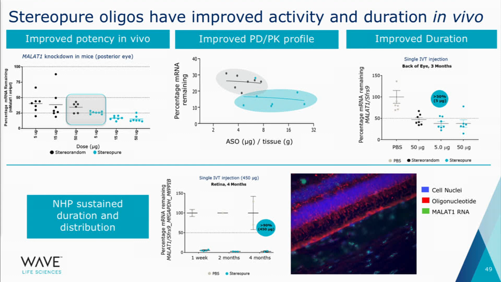In the bottom panel, you'll notice that when we go to large animal, this holds. So the top is the mouse eye. We just take the back of the eye. That includes retina, sclera, choroid. In the bottom, you see non-human primate. Here we can pull the retina. When we pull the retina, we have complete target knockdown and visualize in red the oligo throughout the eye at 4 months.